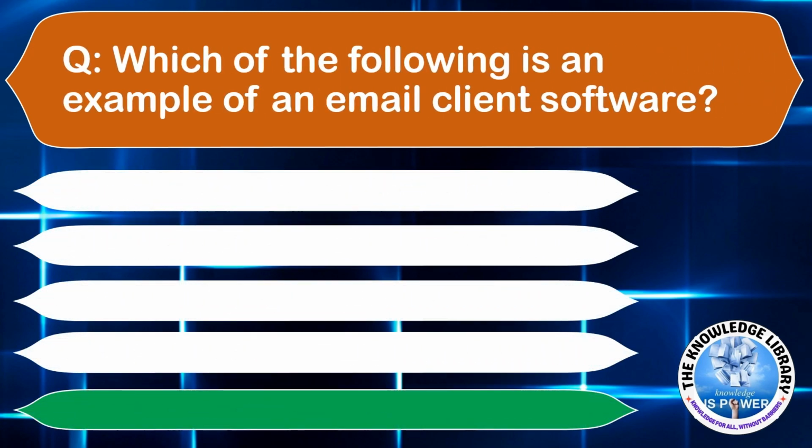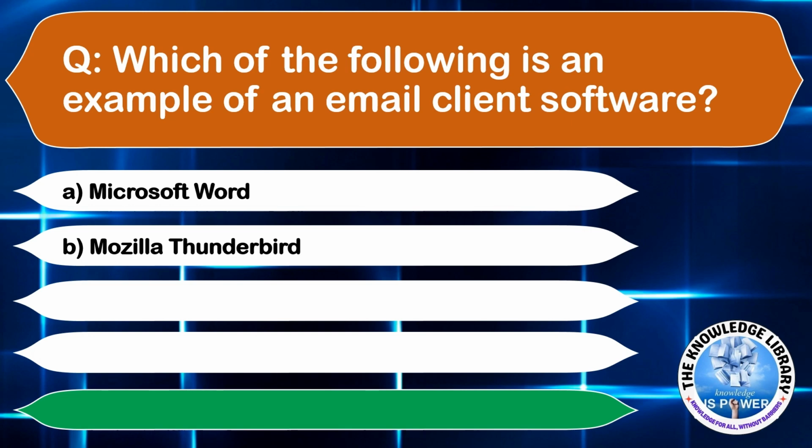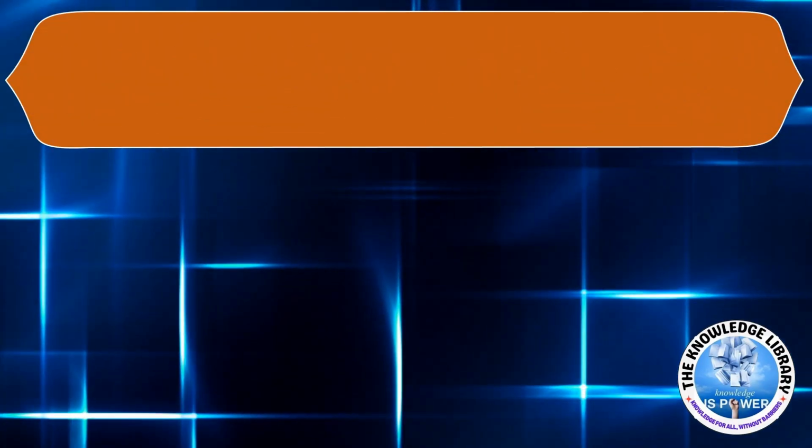Which of the following is an example of an email client software? Option A, Microsoft Word. Option B, Mozilla Thunderbird. Option C, Google Chrome. Or option D, Adobe Photoshop. The correct answer is option B. Moving to the next question.